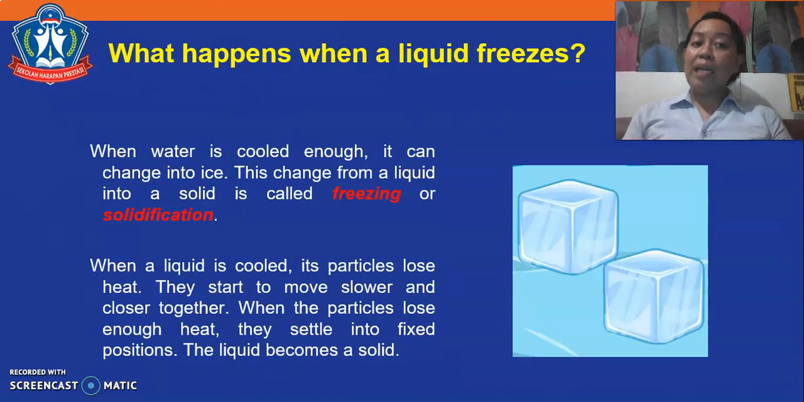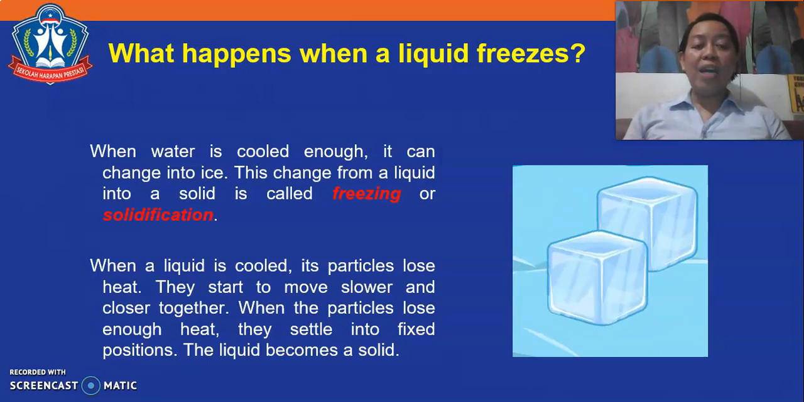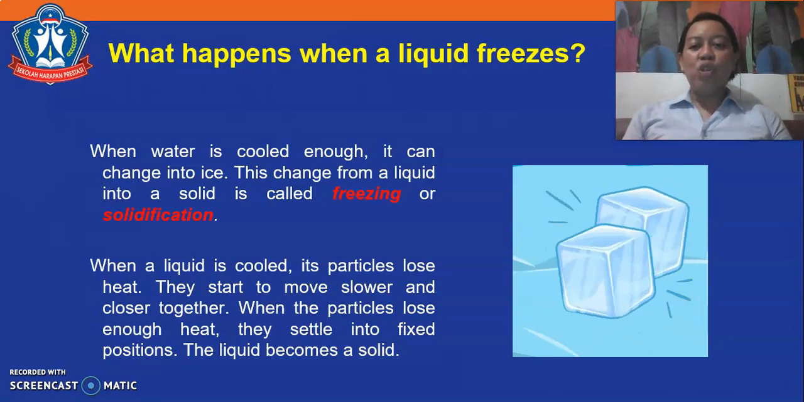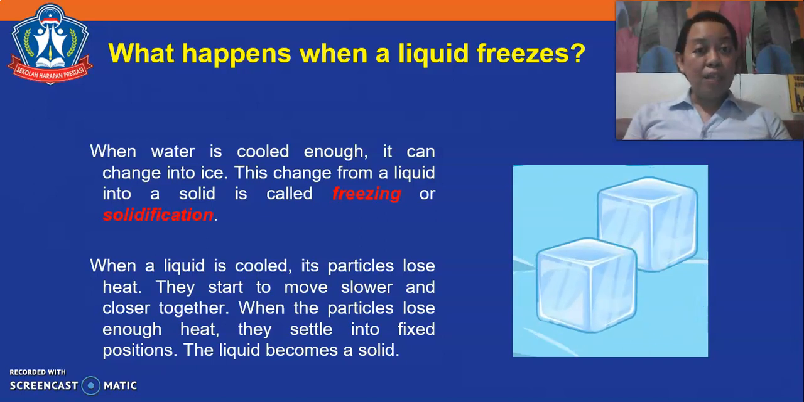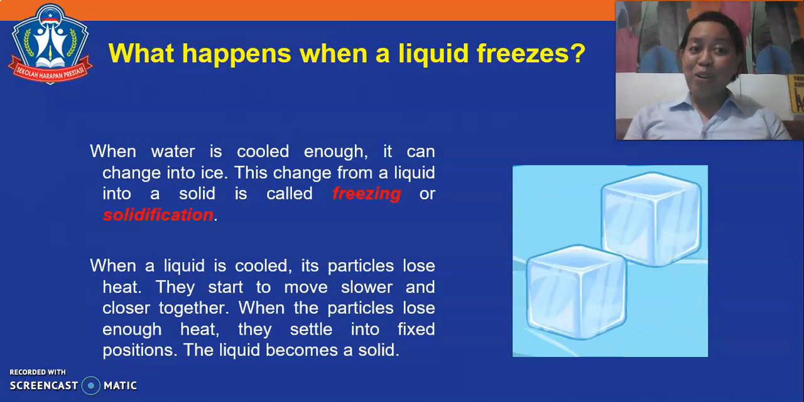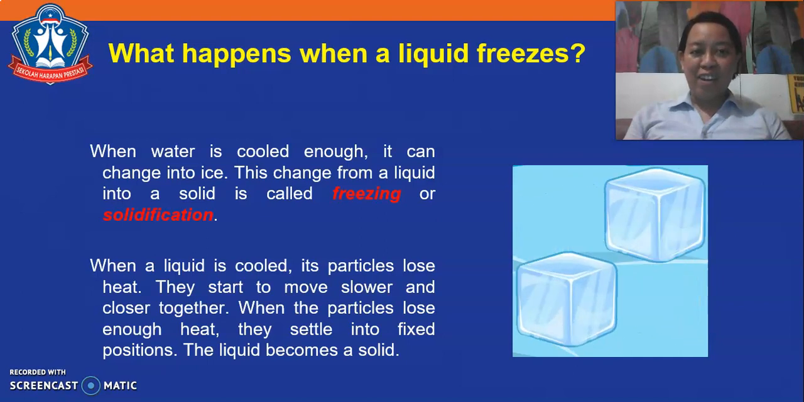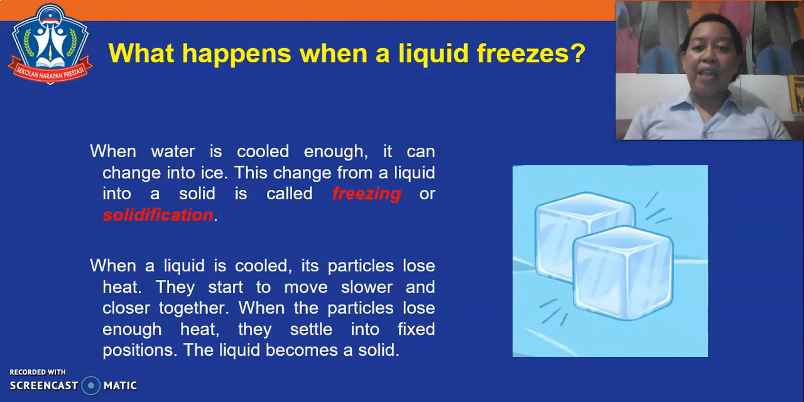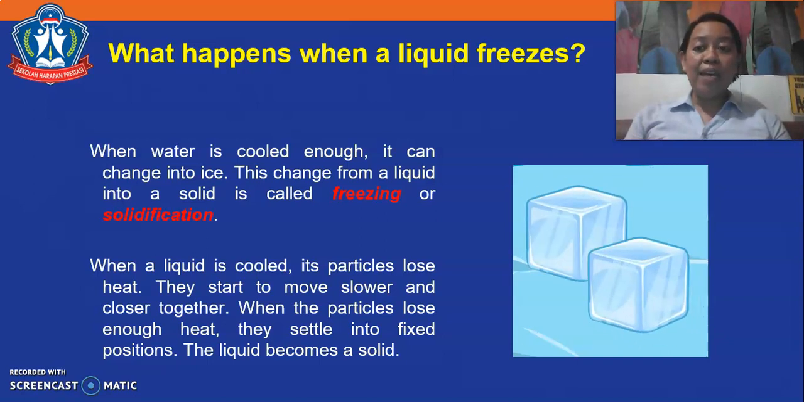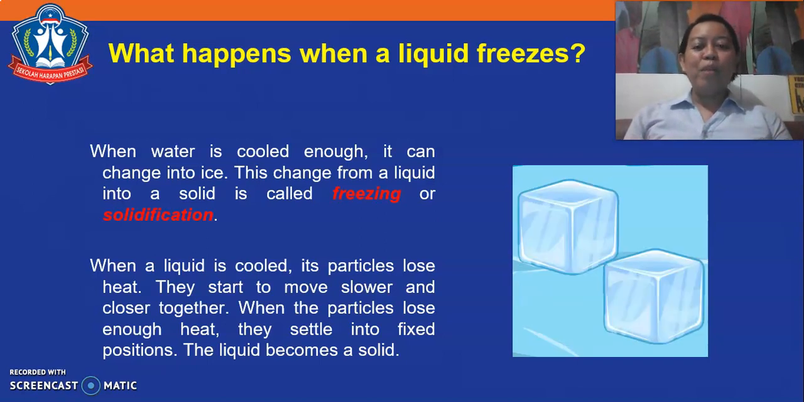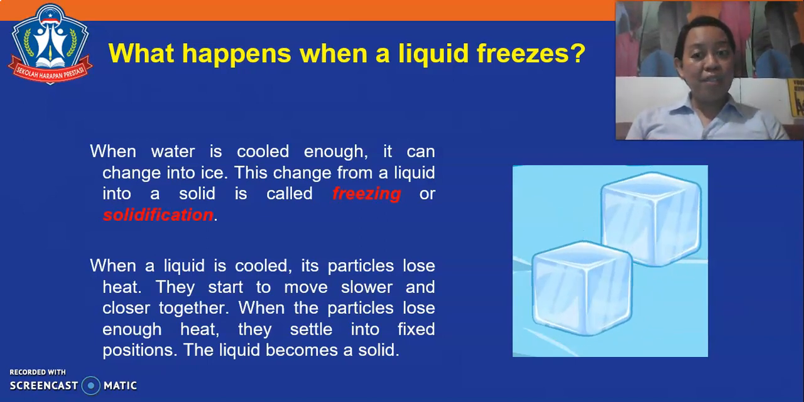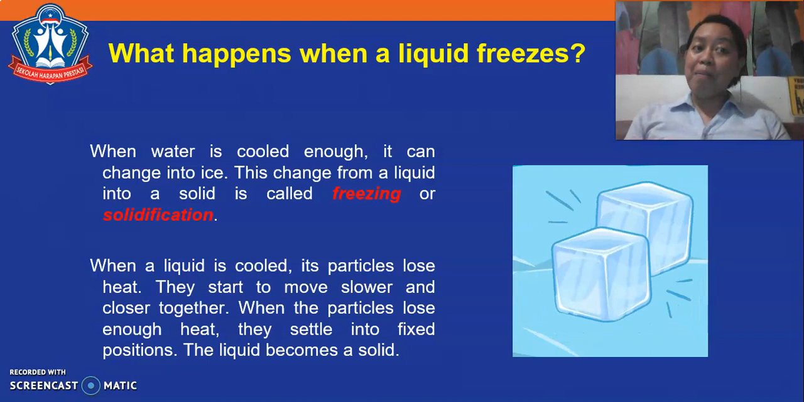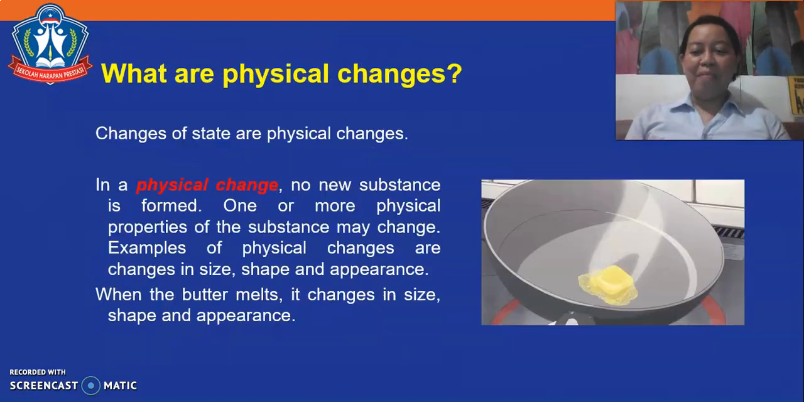What happens when a liquid freezes? When water is cooled enough, it can change into ice. This change from a liquid into a solid is called freezing or solidification. When a liquid is cooled, its particles lose heat. They start to move slower and closer together. When the particles lose enough heat, they settle into fixed positions and the liquid becomes a solid.